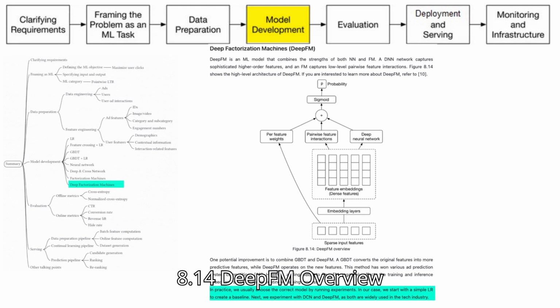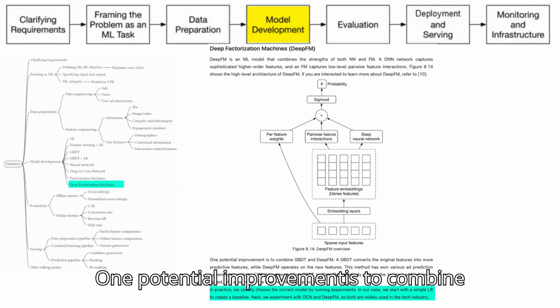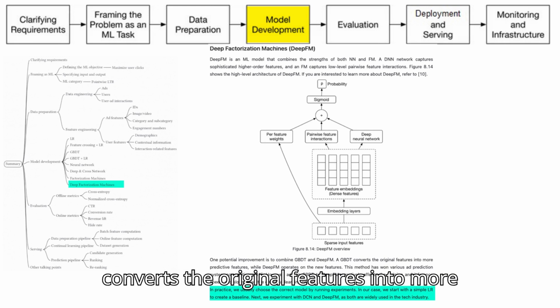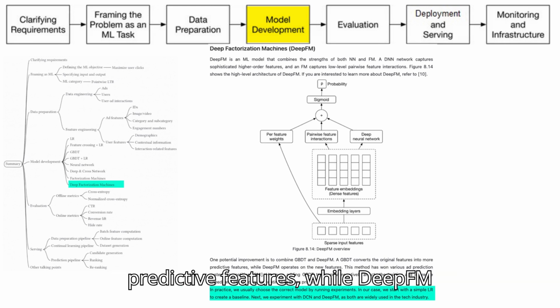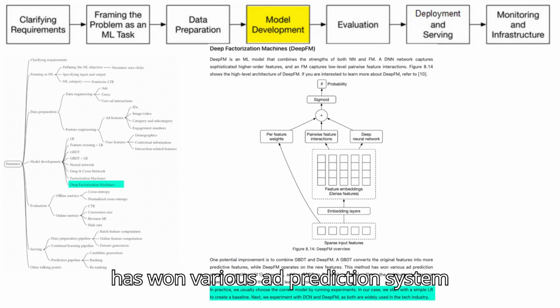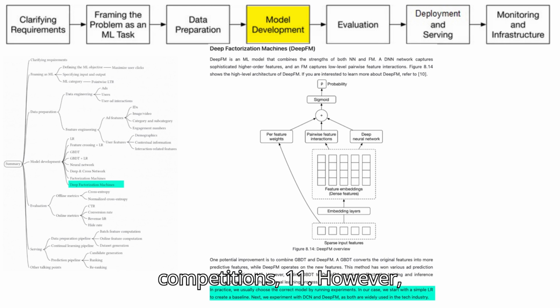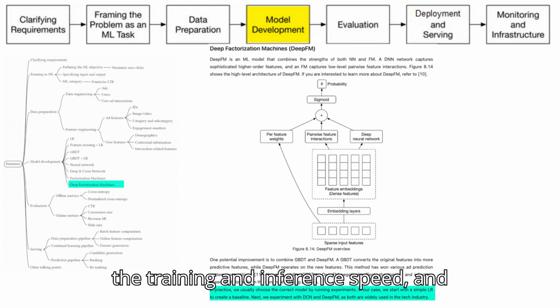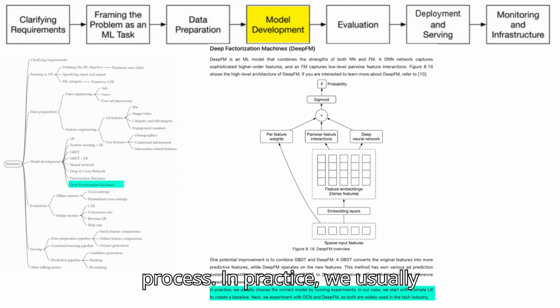Figure 8.14, DeepFM Overview. One potential improvement is to combine GBDT and DeepFM. A GBDT converts the original features into more predictive features, while DeepFM operates on the new features. This method has won various ad prediction system competitions [11]. However, adding GBDT to DeepFM negatively affects the training and inference speed and slows down the continual learning process.